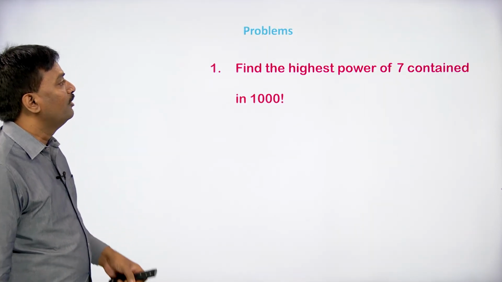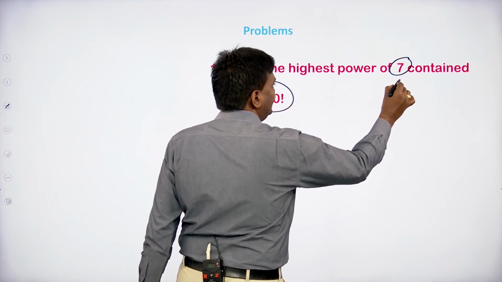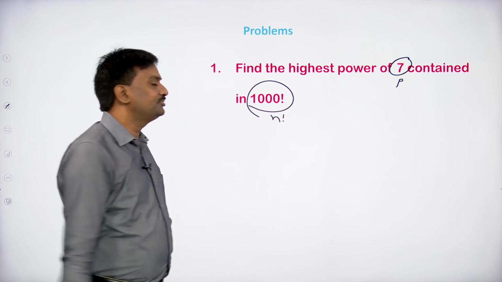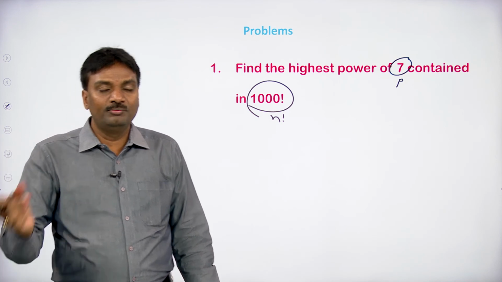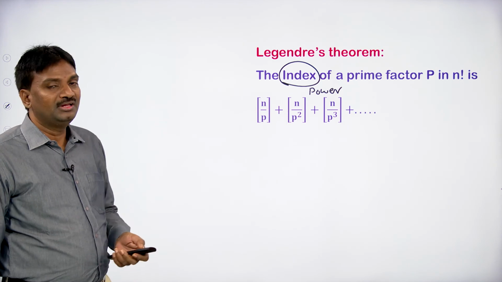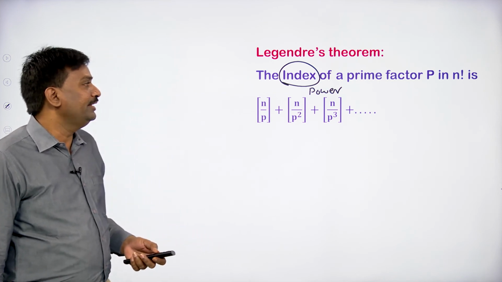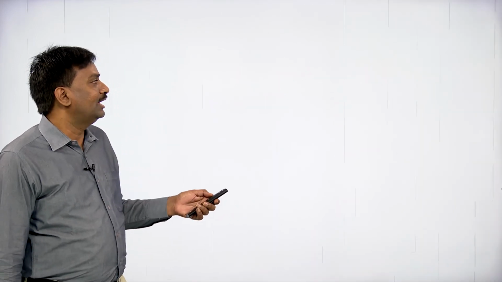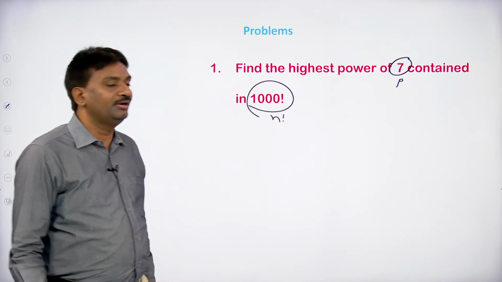Now look at this problem. Find the highest power of 7 in 1000 factorial. Clearly this is p and this is n factorial, n means 1000. We must know 7 is a prime integer. According to the definition, the index or power of a prime factor p, in the problem we are taking p as 7 in n factorial. N factorial means that is 1000 factorial. So we have to find the highest power of 7 in 1000 factorial.